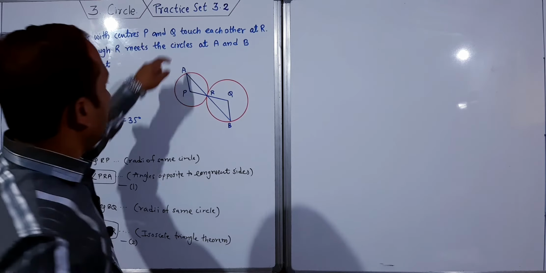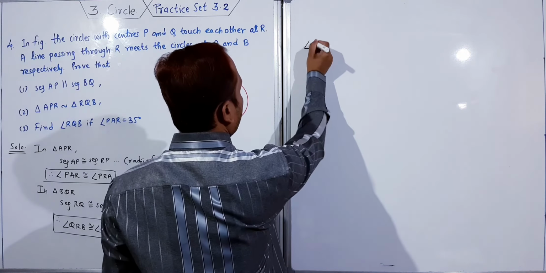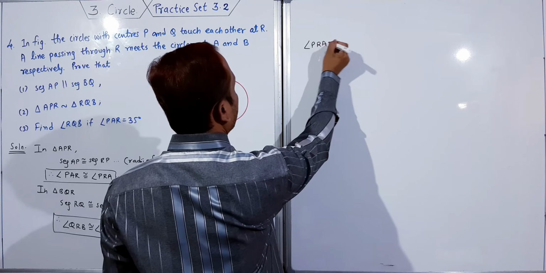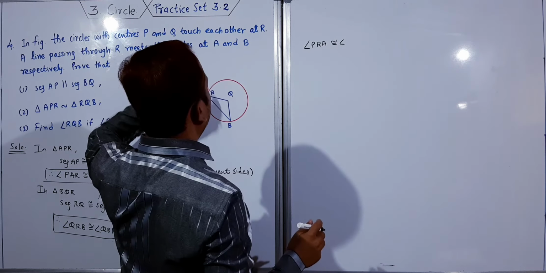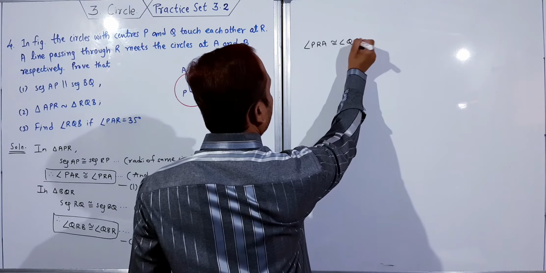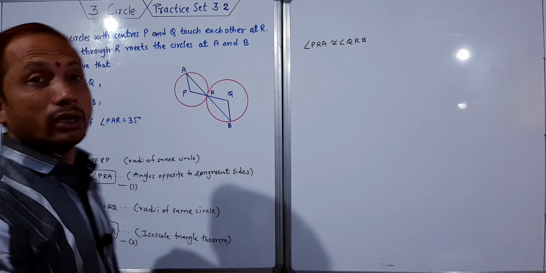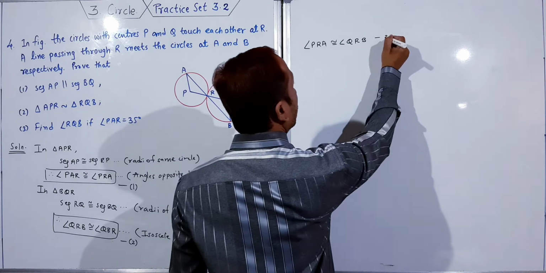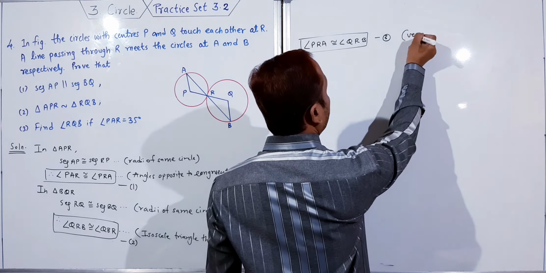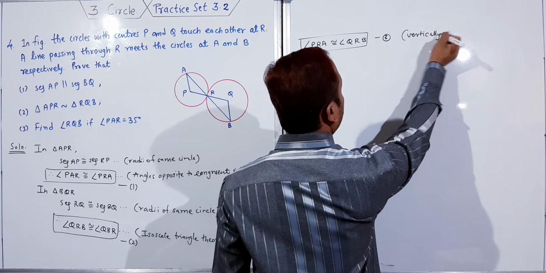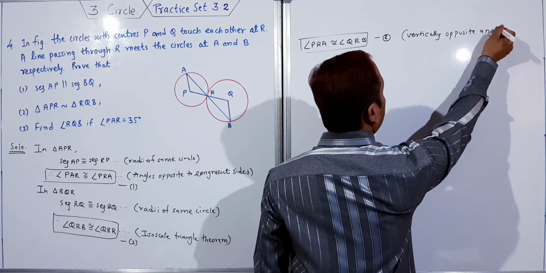Now see that angle PRA is congruent to angle QRB. What is the reason? This is third, and the reason is vertically opposite angles. You write the reason as vertically opposite angles.